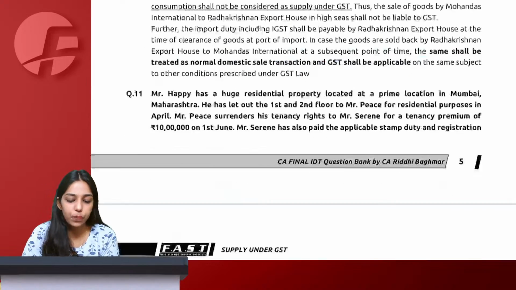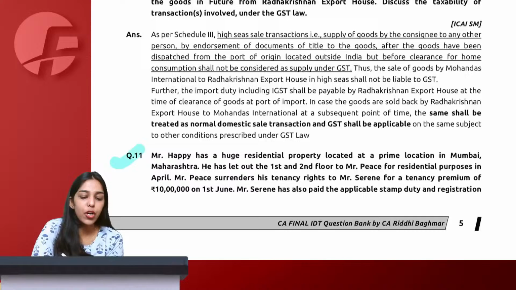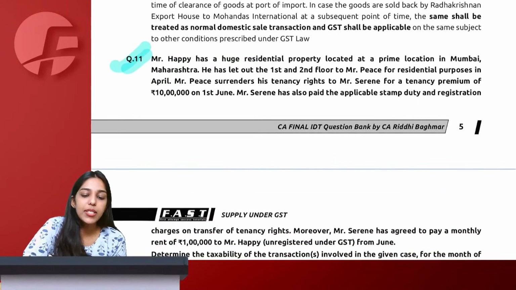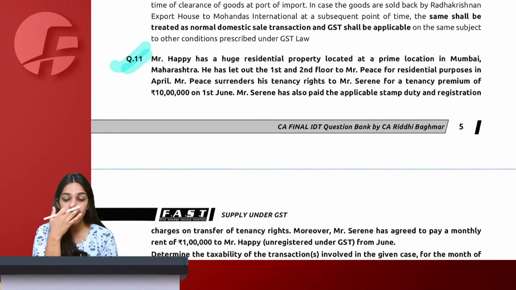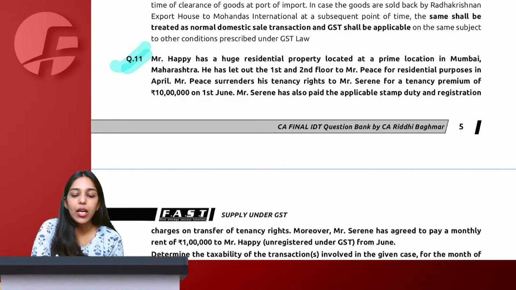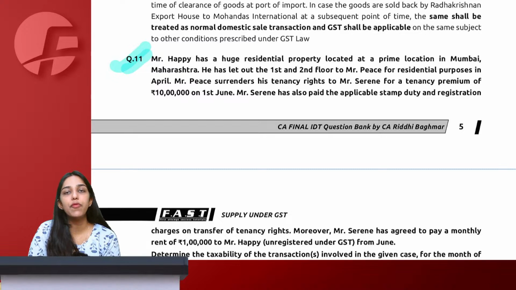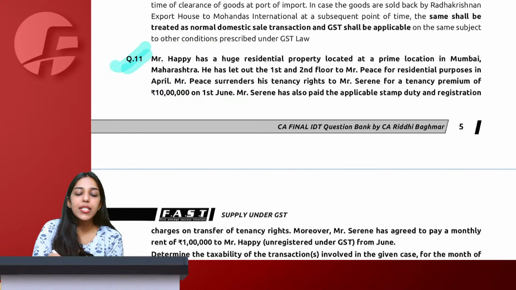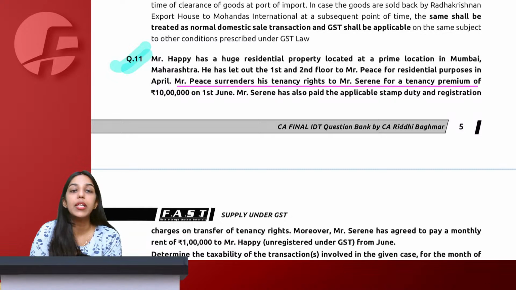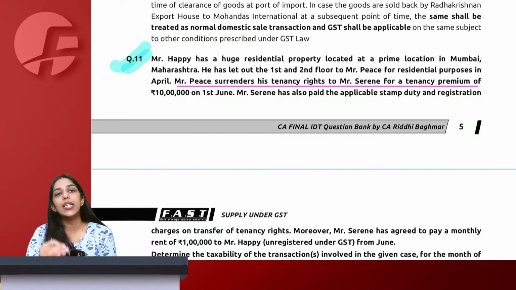Yes, shall. Now this transfer of tenancy rights question. Mr. Happy has a huge residential property located at a prime location in Mumbai, Maharashtra. He has let out first and second floor to Mr. Peace for residential purposes in April. Peace surrendered his tenancy rights to Mr. Serene for a tenancy premium. Transfer of tenancy rights for a tenancy premium is considered as supply of service under GST.